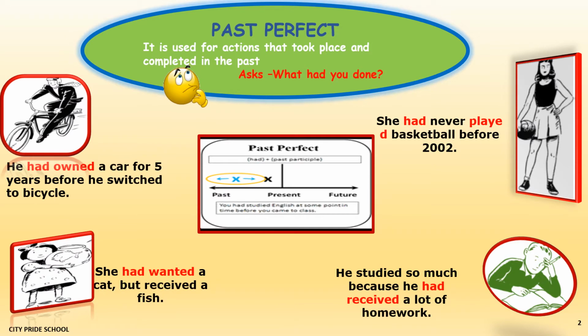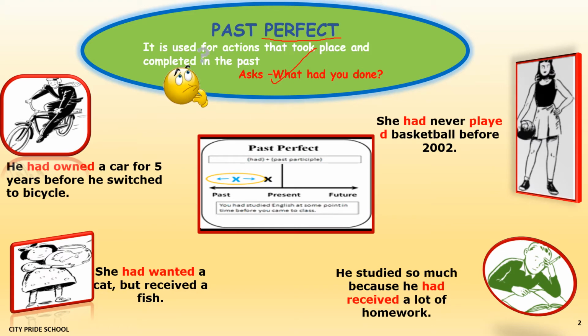Now, past perfect tense. Perfect means completed. So it talks about actions that took place in the past and were completed also in the past, and it asks the question, what had you done? All the answers that we get to this question are going to be in past perfect. Let's see a few examples.